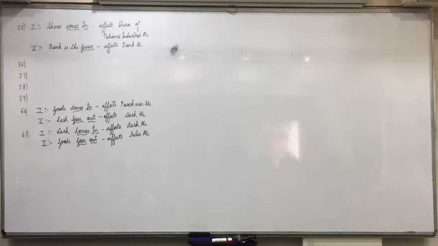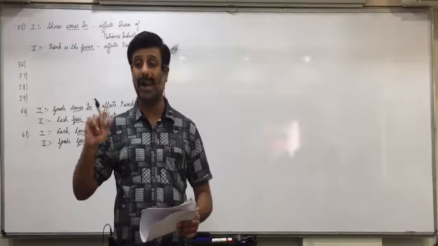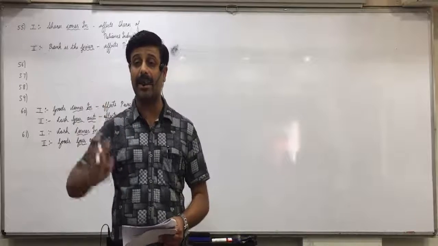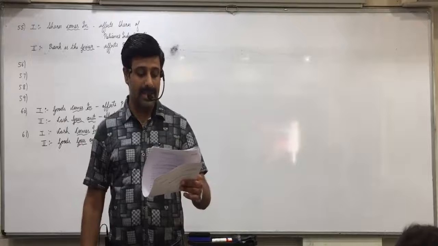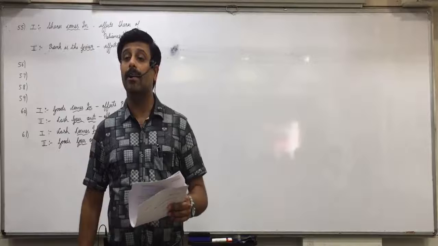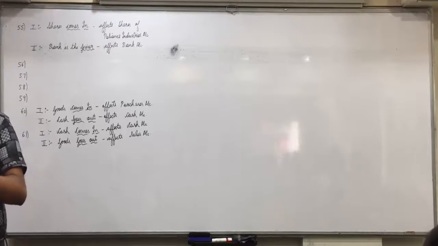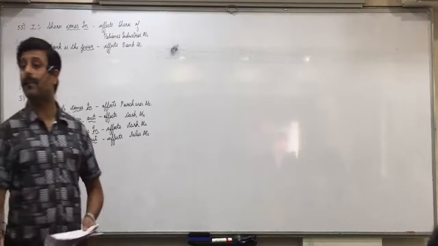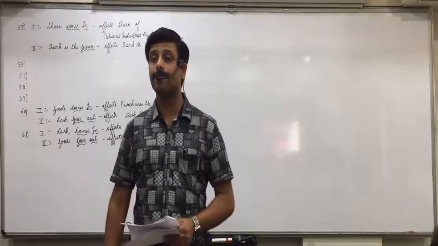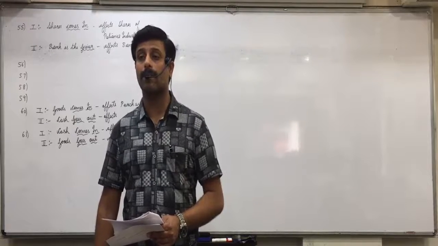Any confusions? Anyone who wants me to explain any of the two again? Then 62nd transaction. All of you number it as 62A, because one more transaction, 62B, I will dictate in the notebook related to that. Now 62A. Nandini: purchase goods from Deepika rupees 850. Goods comes in, affects purchase account, and Deepika is the giver, affects Deepika.